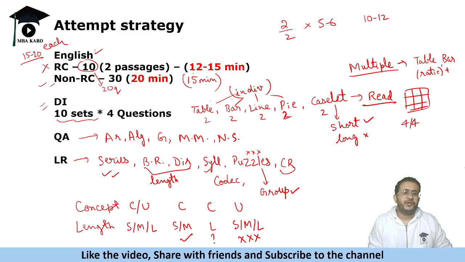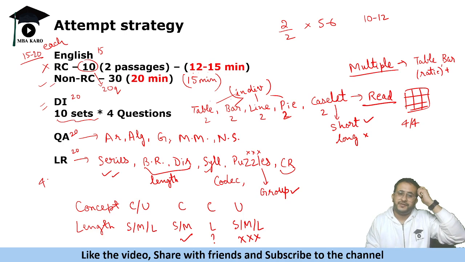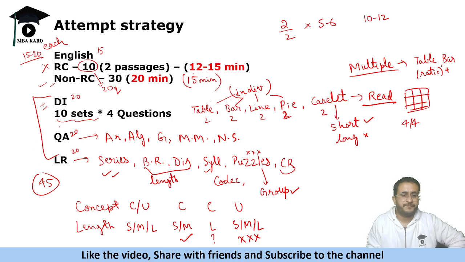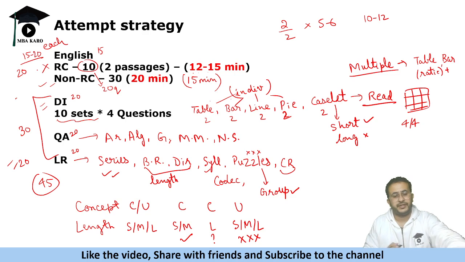Okay, then decide. Let's say you give 15 minutes to English. You are not good at English, but you give 15 minutes. Then you give 20 minutes here, 20 minutes here. Then rest of the time you have, you can decide which section you wish to attempt. Suppose your quant is weak, okay, but you gave 15 minutes, you picked 5 to 6 questions, and let's say quant and DI were weak for you. So you gave 30 minutes to these two sections, 15, 15, and then you gave 20 minutes to these, and remaining 50 minutes you tried to maximize your LR or English score.